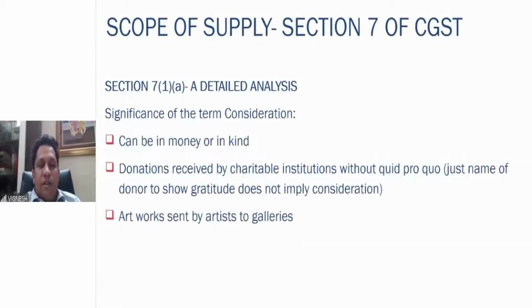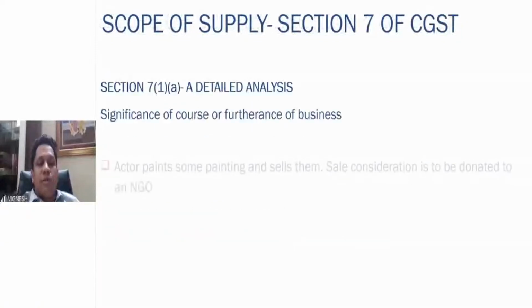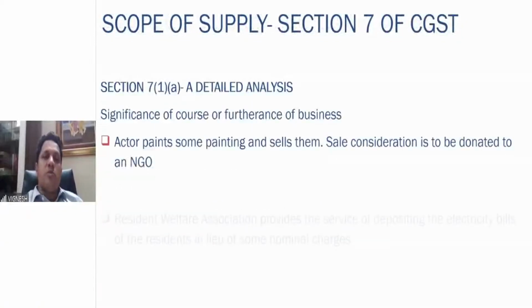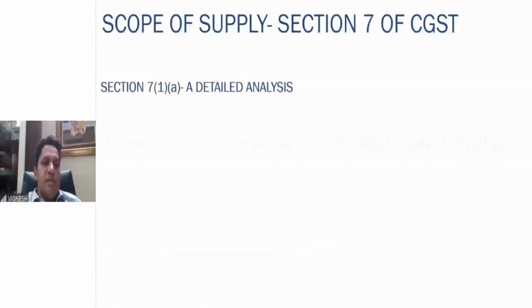Donations also we have seen. In regard to consideration, we have seen multiple examples. Course or furtherance of business, we have seen some examples. Cost petroleum is a clarification which is given. Race club commission, very much a supply.